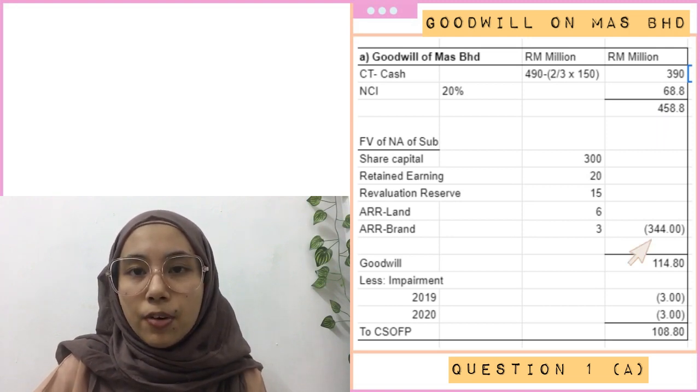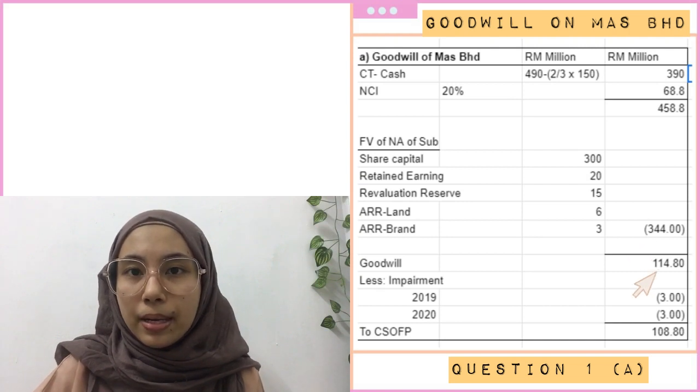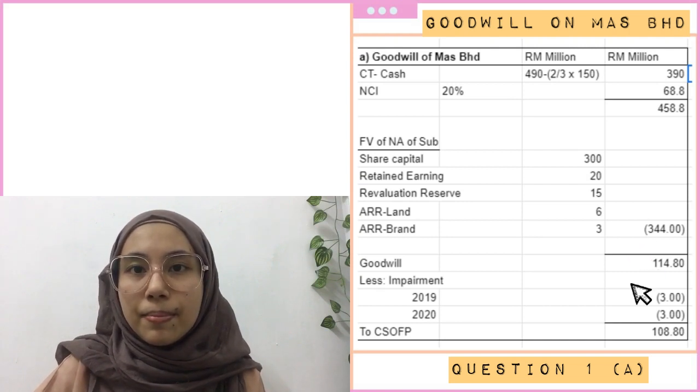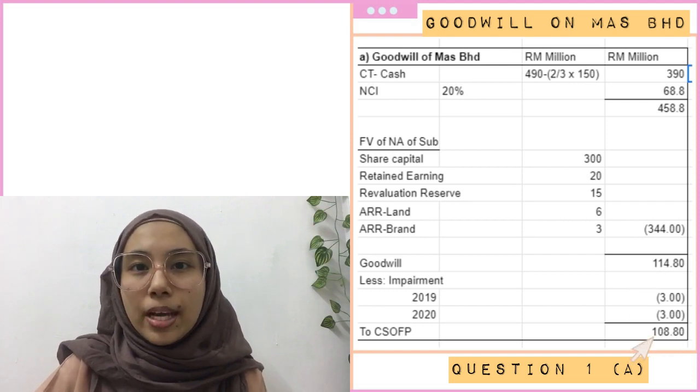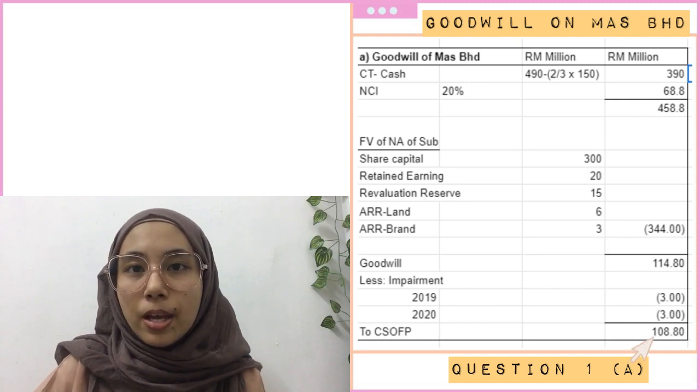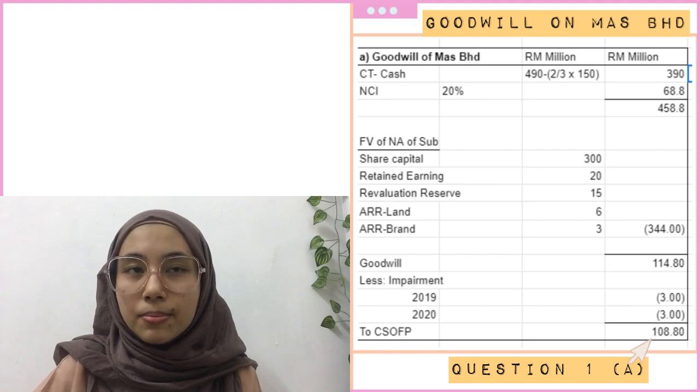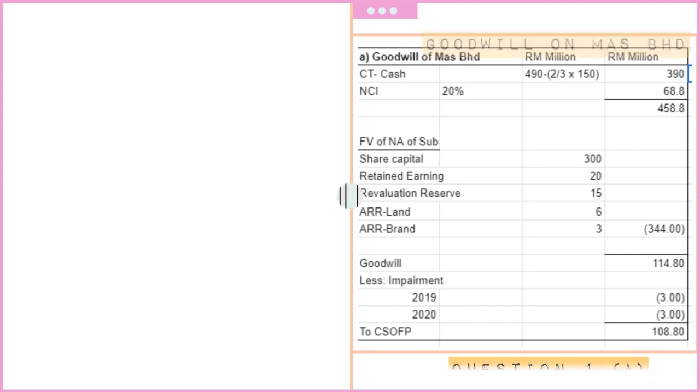458.8 minus 344, we got 114.8 million. Then less impairment of minus 3 million in each of year 2019 and 2020. Then we get the last figure of 108.8 million, which will be the goodwill to be stated in the SOFP.